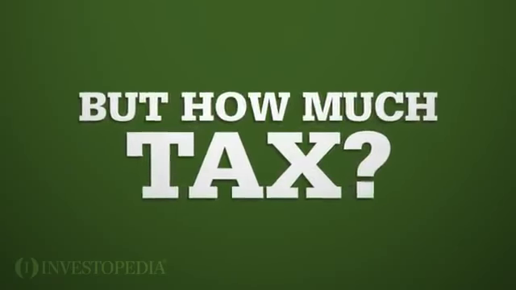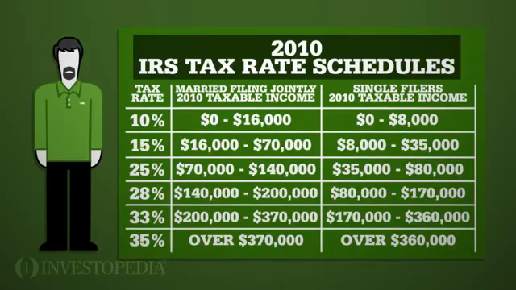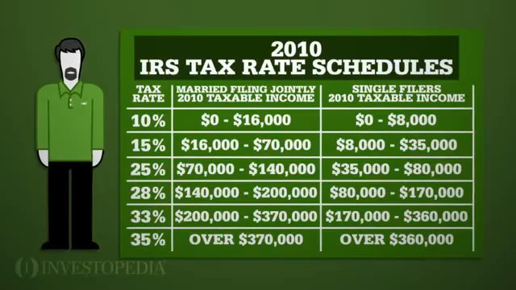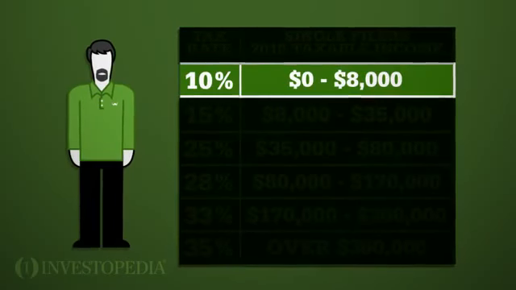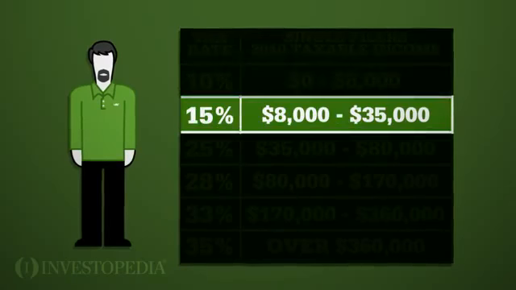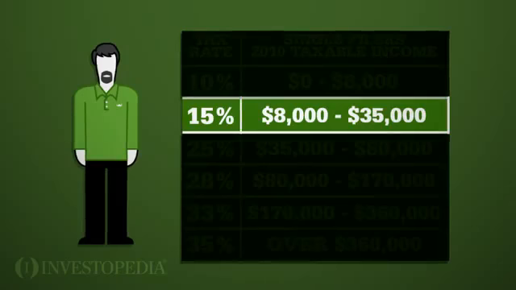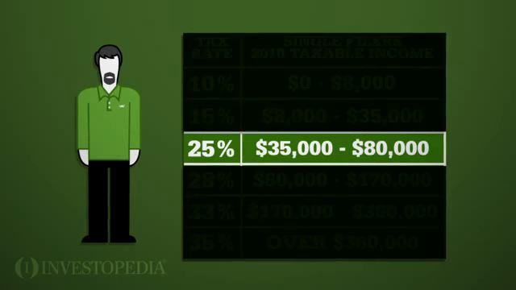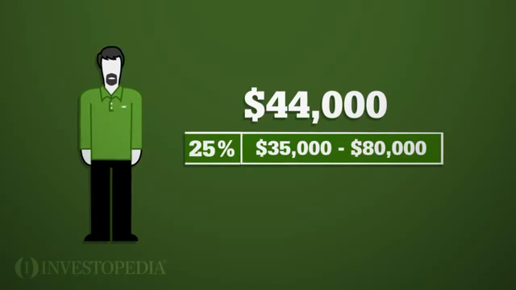tax. But how much tax? This is where the marginal tax rate comes in. To determine his marginal tax rate, Bob uses the IRS's tax rate schedules. This year, the schedule for a single filer shows a tax rate of 10% for income between $0 and $8,000, 15% for income between $8,000 and $35,000, and 25% for income between $35,000 and $80,000. Because $44,000 falls into the last category, Bob's marginal tax rate is 25%.